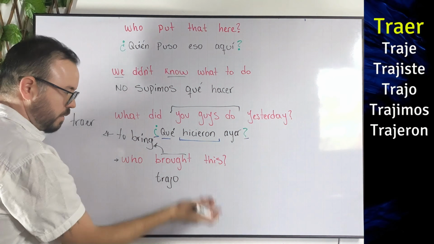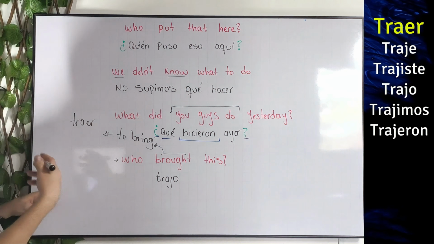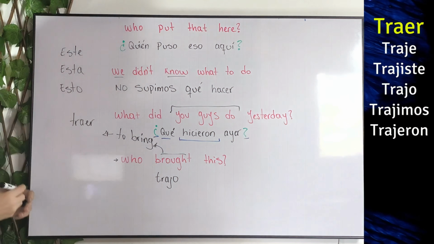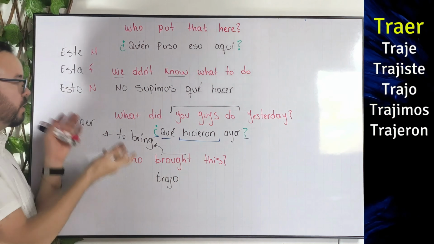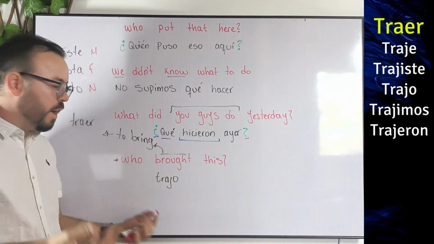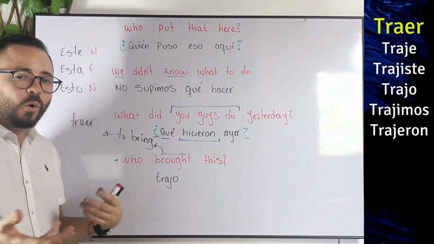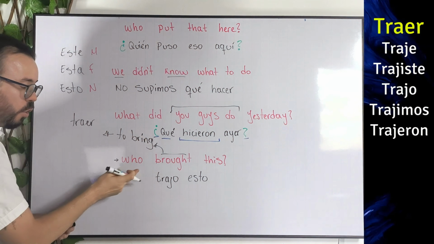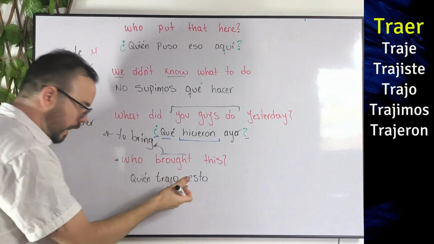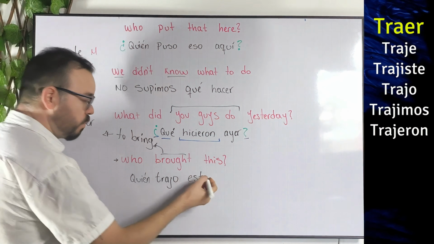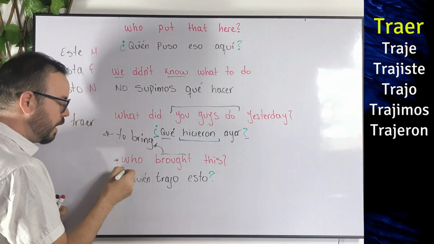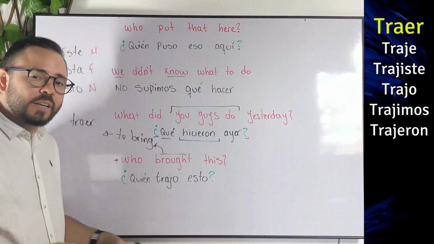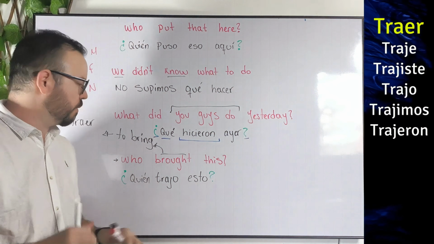Now, we need to say this, okay? And as you probably know already, we have 3 different ways to say this. We have este, esta, and we have esto. In this case, since we have no object, we need to use the neutral form because there is no way that we know if it's masculine or feminine if we don't know the object, okay? So in this case, we're just going to say esto. Now let's just add this who in front, that will be ¿Quién trajo esto? Now, to turn this into a question, we just need to add question marks, as always, and we just need to make it sound as a question. If you remember, question form is exactly the same as positive form. We just have a different intonation, and that's it.